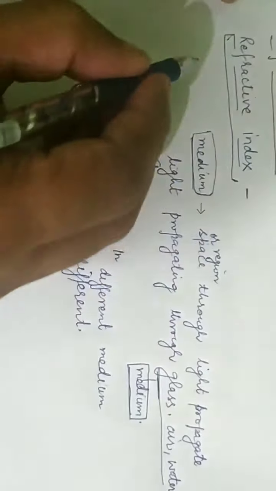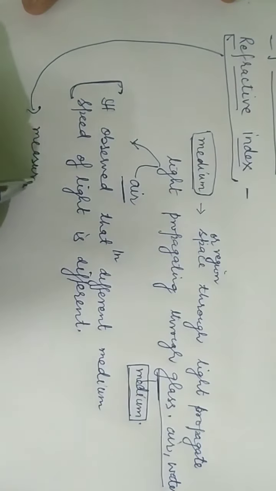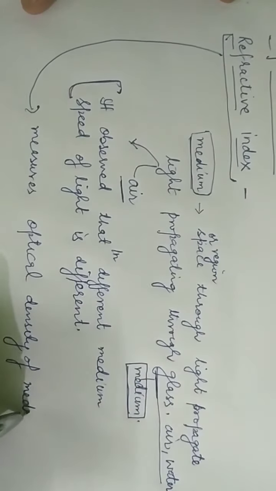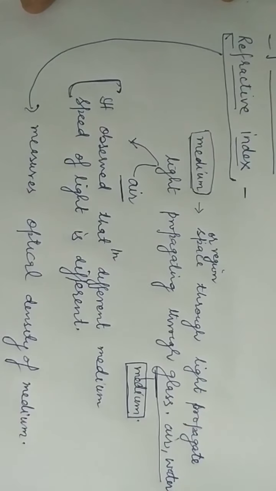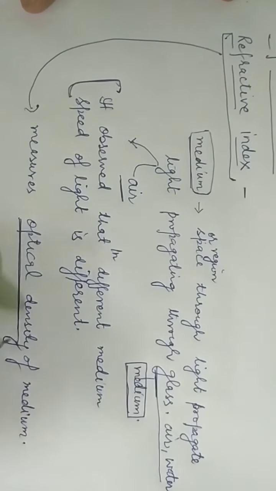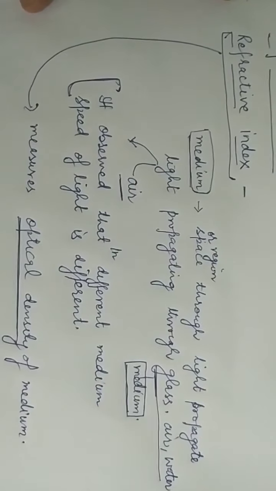Basically, refractive index measures the optical density of a medium. Optical density means how a substance offers resistance to the light.